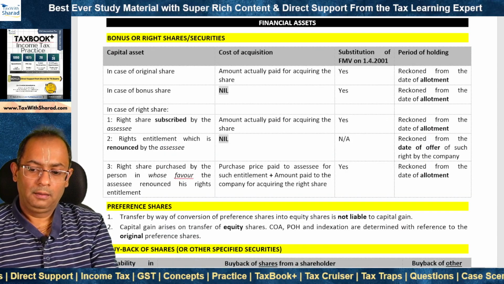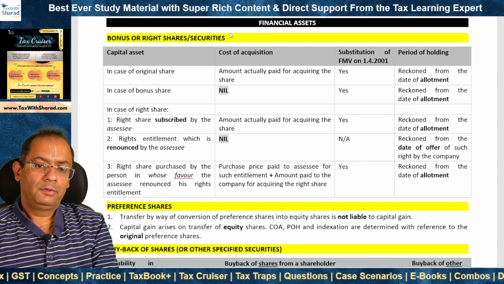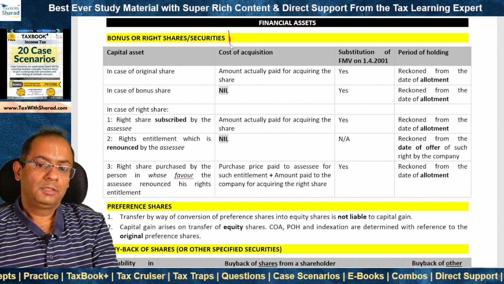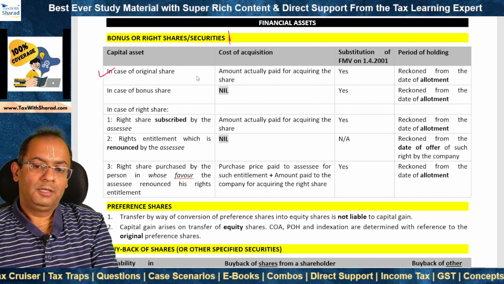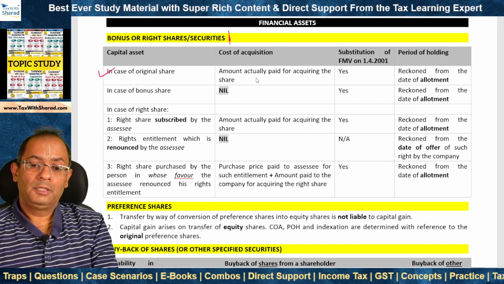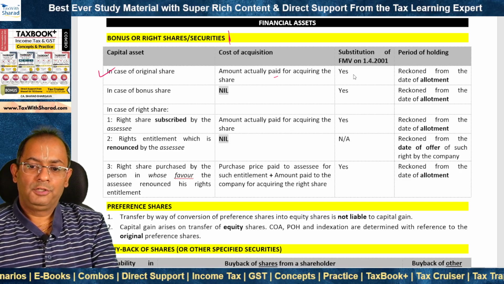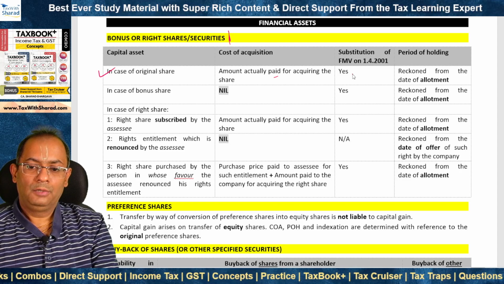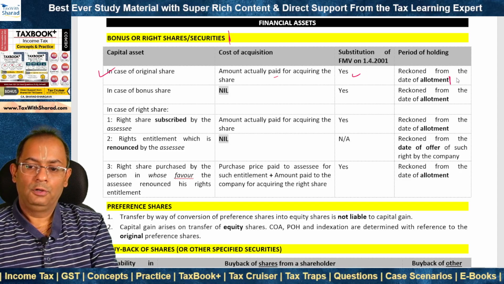We will now look at the provisions governing financial assets. So first we look at bonus or right shares or securities. In case of original share, the cost of acquisition is the amount actually paid for acquiring the share. Substitution of FMV on 1st April 2001 is allowed, and period of holding is reckoned from the date of allotment, which is what?